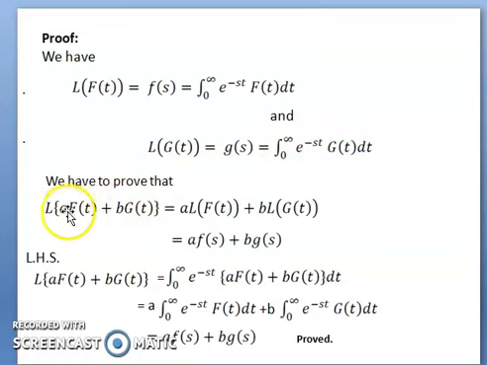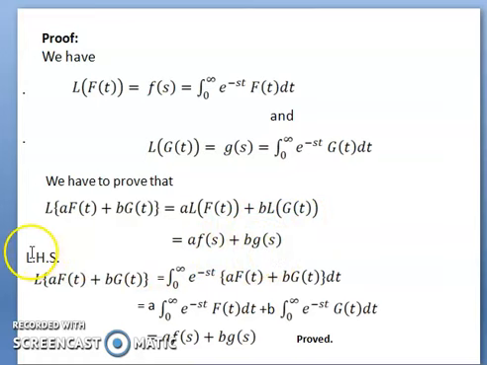Now we have to prove that L of a of ft, b of gt. So this can be written as a should be outside a of L of ft plus b of L of gt. A as it is L of ft can be written as fs, and b as it is L of gt is written as gs.